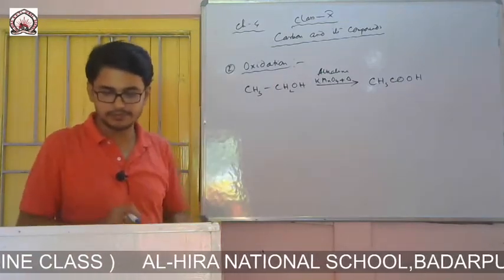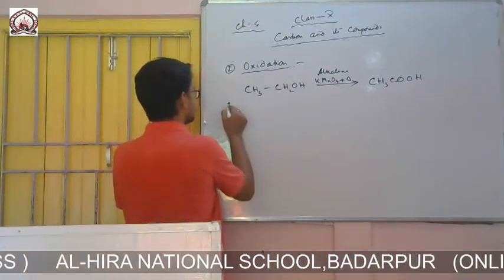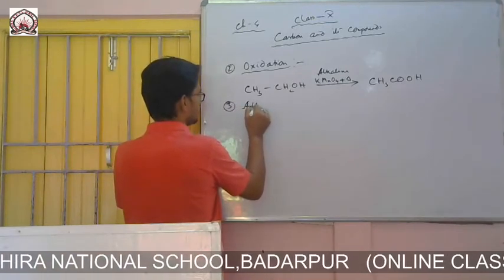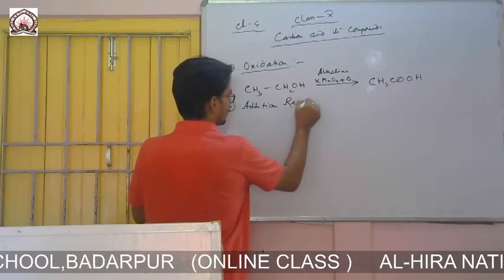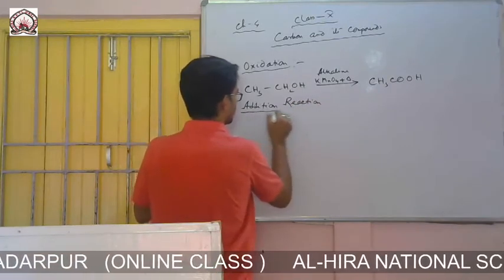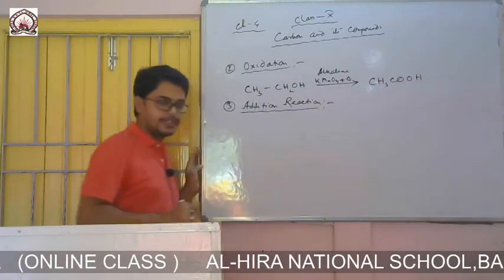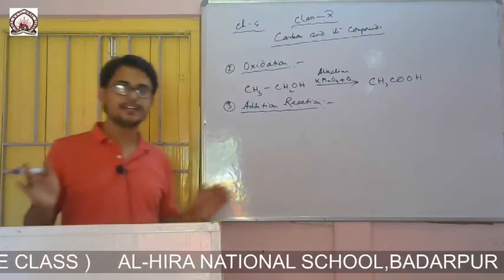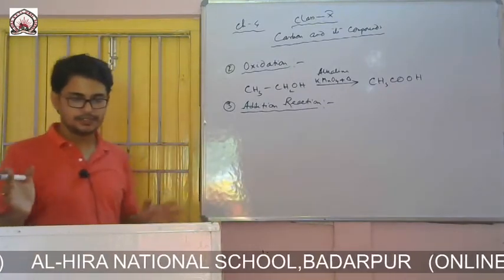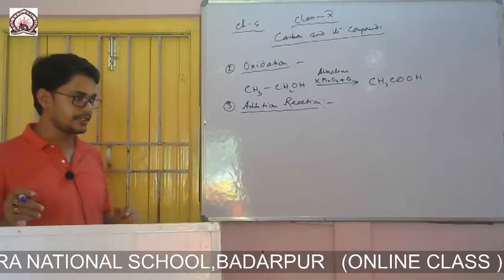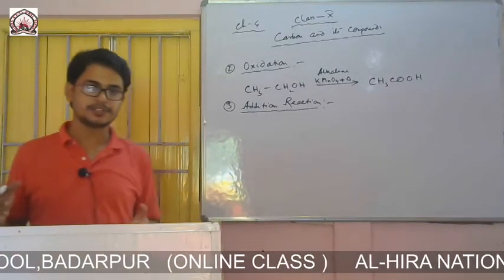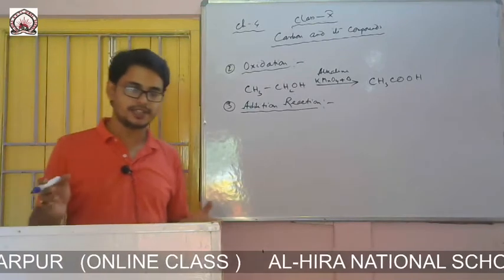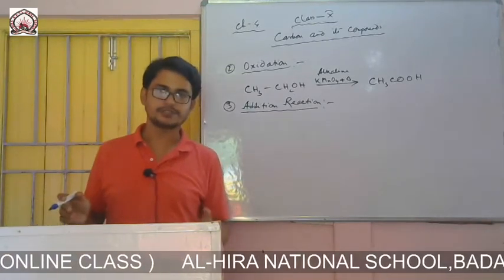And the next, addition reaction. Here hydrogen is added when unsaturated hydrocarbons are heated in presence of a nickel catalyst, and it forms a saturated hydrocarbon.